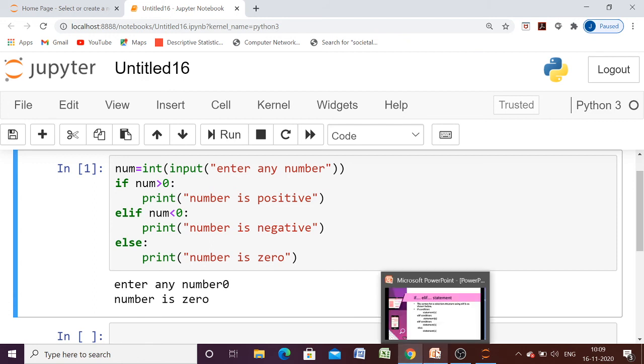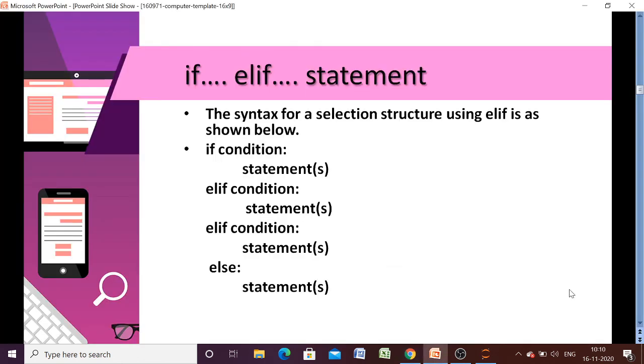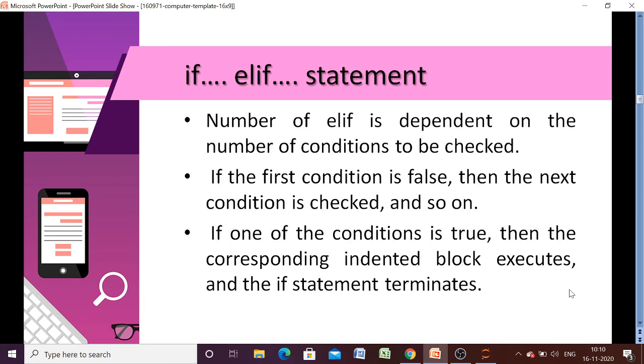So it was about if else, if elif statement, where we have to take some decisions based on certain conditions. Now here we can see that the number of elif is dependent on the number of conditions to be checked. If the first condition is false, then the next condition is checked, and so on. If one of the conditions is true, then the corresponding indented block executes and the if statement terminates. So let me show you what it is talking about.